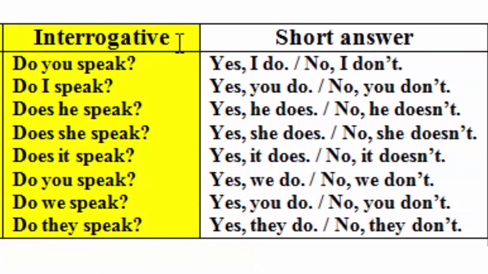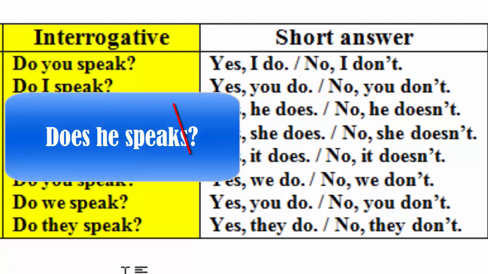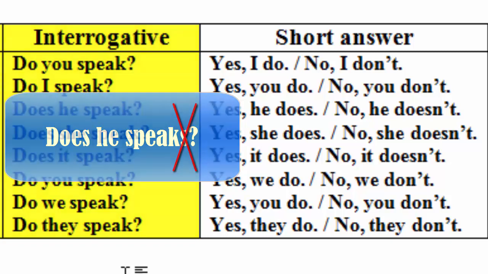For the interrogative form, or question, we start with the auxiliary verb do. Do you speak? Do I speak? Or do you speak English? Do I speak English? Does he speak? Does she speak? Does it speak? Do you speak? Do we speak? Do they speak? Here, when we talk about the interrogative form, we start with the auxiliary verb do in present simple. And I should be careful again with the third person singular. I start with does. Does he, does she, does it, and we put the same verb speak without adding s.